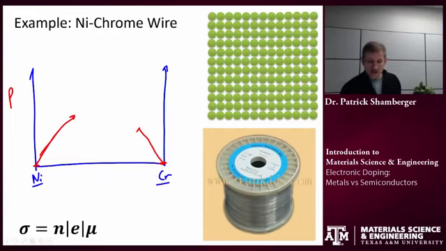So I can't say that the resistivity of nichrome is an average of the resistivity of nickel and the resistivity of chromium. It doesn't work that way because of this atomic mechanism. When I'm increasing the concentration of chrome in the nickel lattice, it's soluble within that nickel, so those atoms are going to be dispersed relatively evenly, and they're all going to be creating scattering sites. So I have to think about it on this atomic level, not this bulk mixing level.